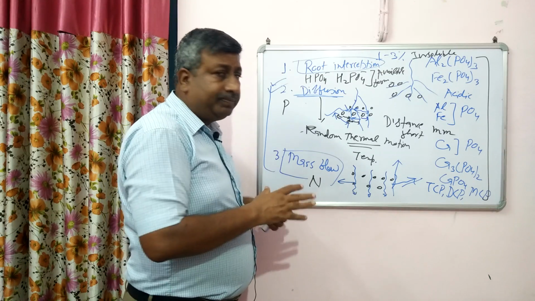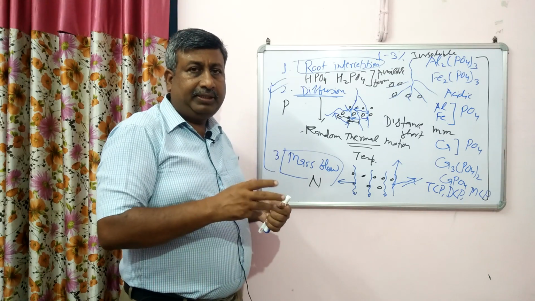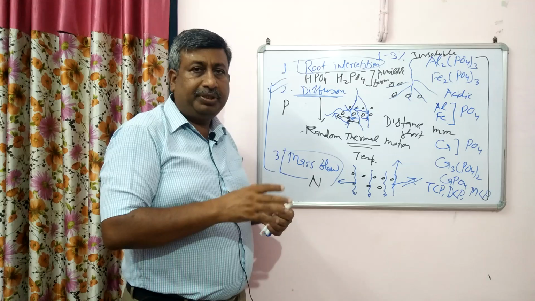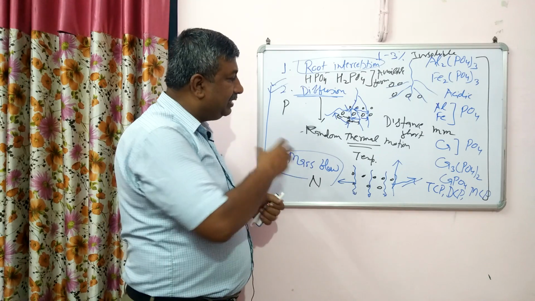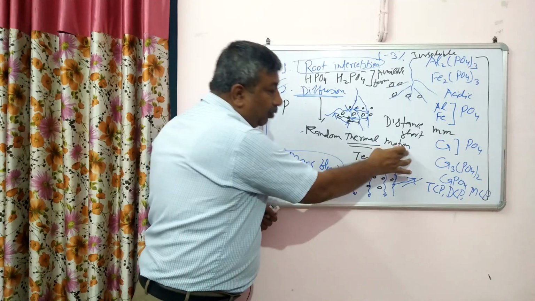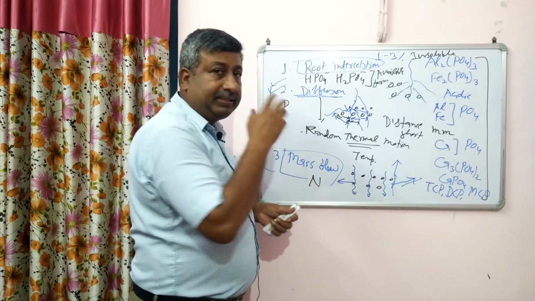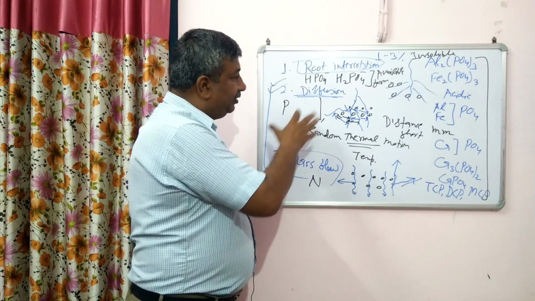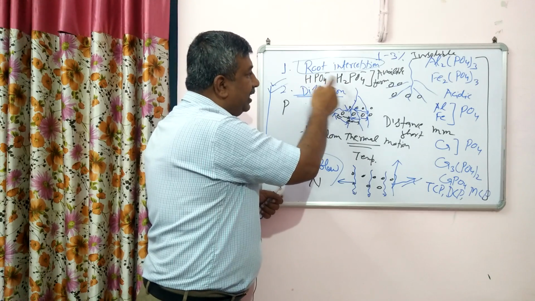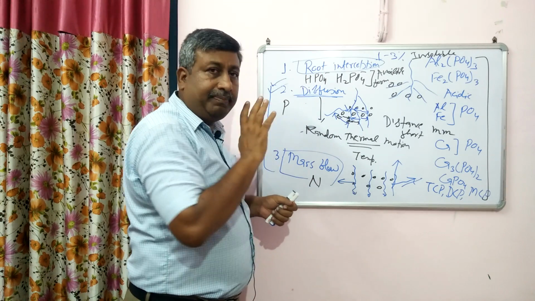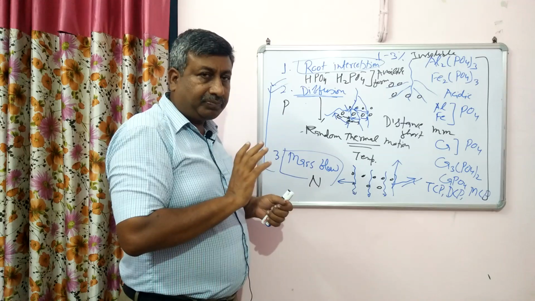So this is the problem with the phosphorus, that in winter season, because of low temperature, vibration decreases, oscillation decreases, their energy decreases. That's why their random thermal motion decreases. So there is reduction in movement of the phosphate ion. कौन से? HPO4, primary orthophosphate and secondary orthophosphate. This is the bioavailable form of phosphorus.